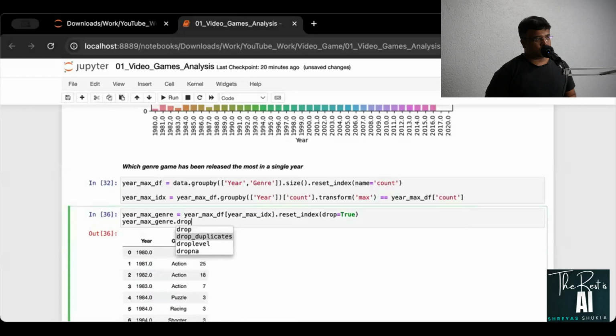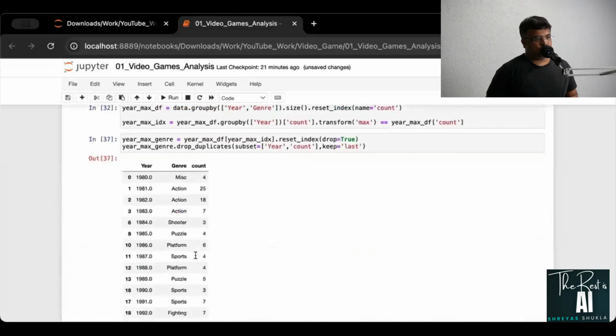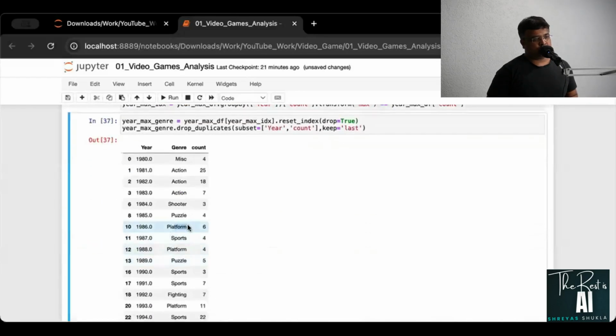Drop duplicates of subset equal to year and count, and keep last. If you do that, you'll have the last values only, right? So for each of the year, I'm only getting the genre which were sold the most.